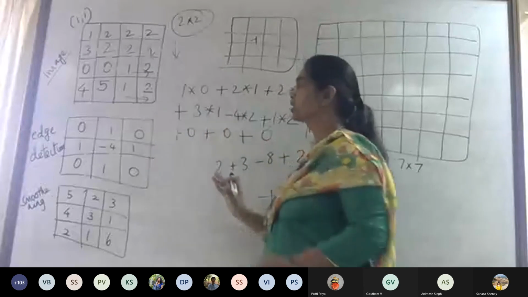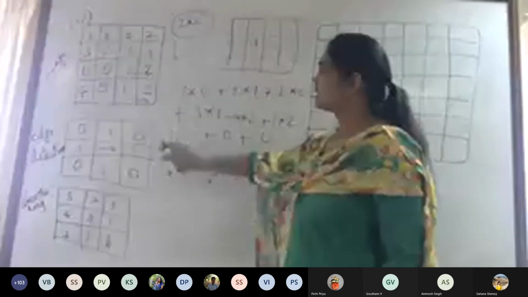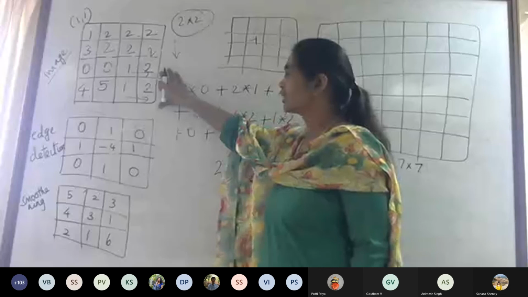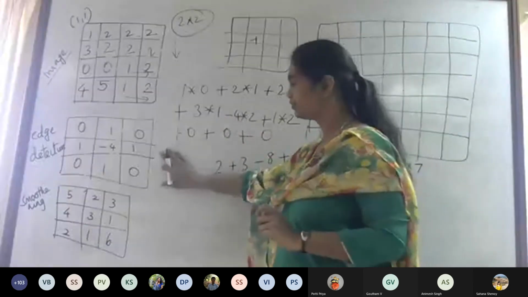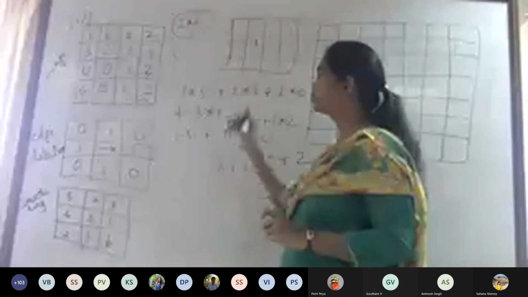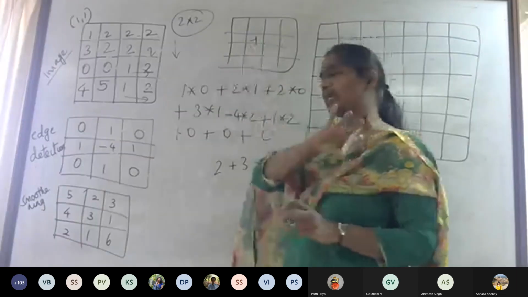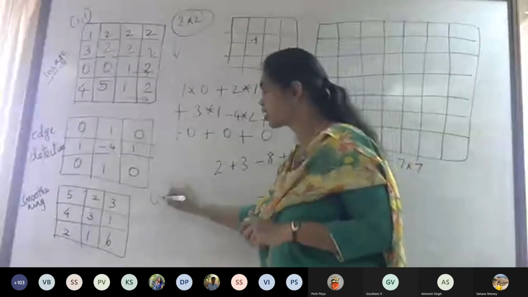This superimposing operation, then multiplication of element by element of the filter with the image, summing up, and then putting in the center pixel, this entire sequence of operations is called convolution.